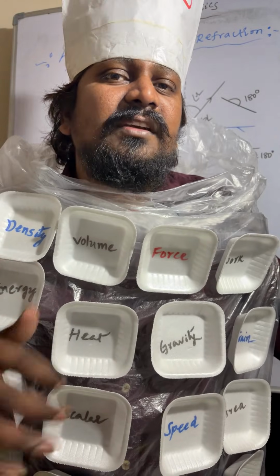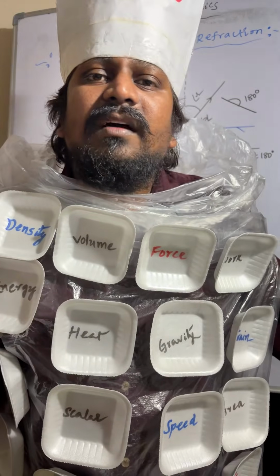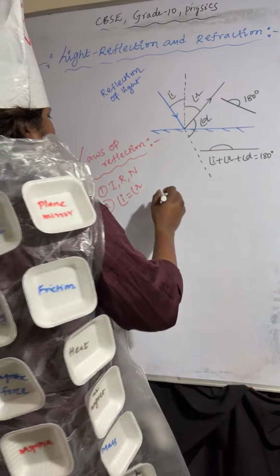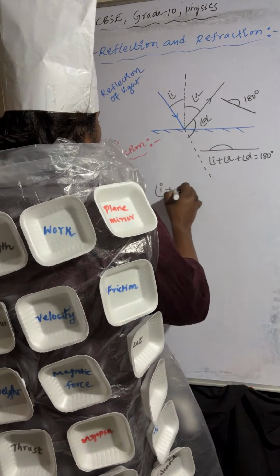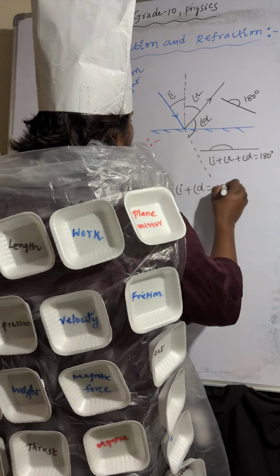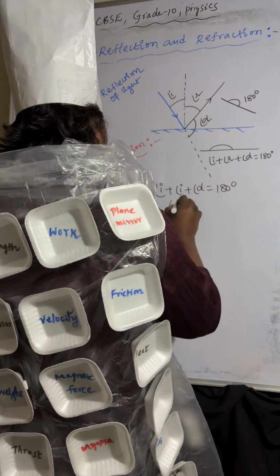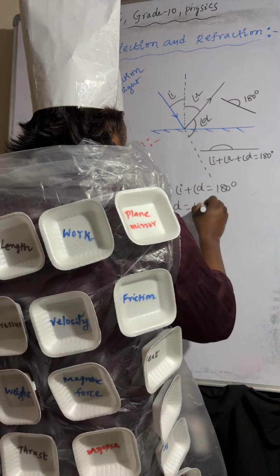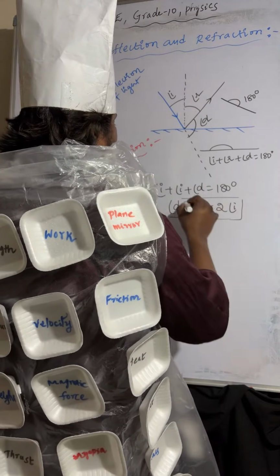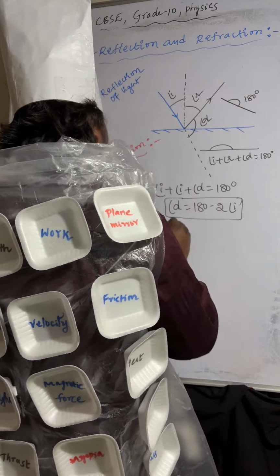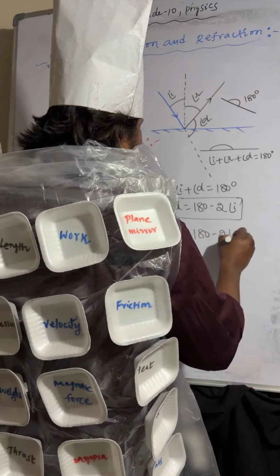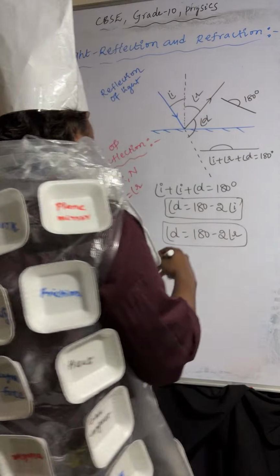Okay, and coming to the next one, the angle of deviation formula. You can observe, angle of incidence plus angle of deviation equals 180 degrees. That is, angle of deviation equals 180 minus 2 times the angle of incidence. And similarly, angle of deviation equals 180 minus 2 times the angle of reflection.